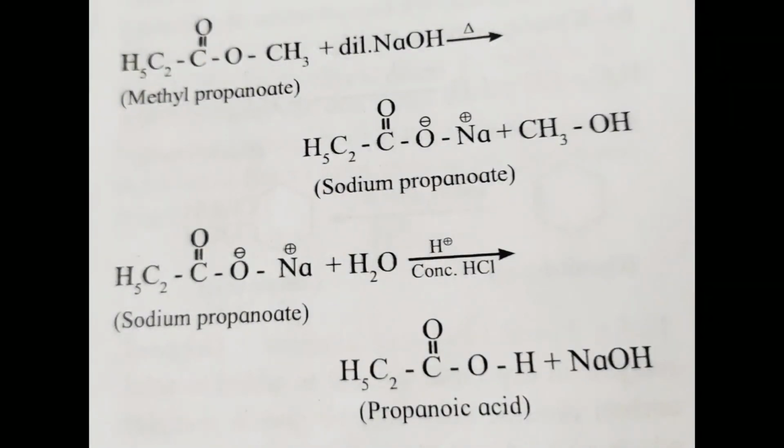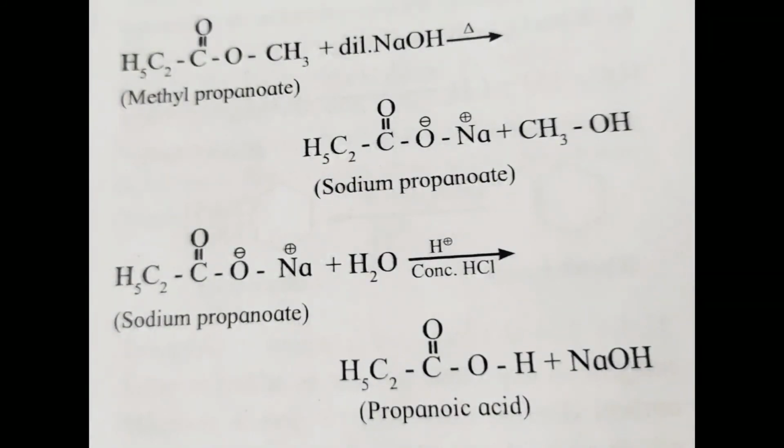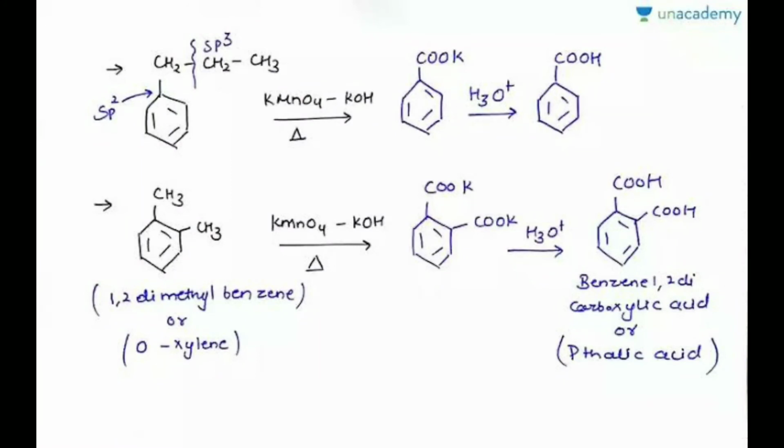The methyl propionate, using dilute NaOH, gives sodium propionate, and sodium propionate using concentrated HCl gives propionic acid. This reaction is known as a saponification reaction. Next method for preparation of carboxylic acid is from alkyl benzene.